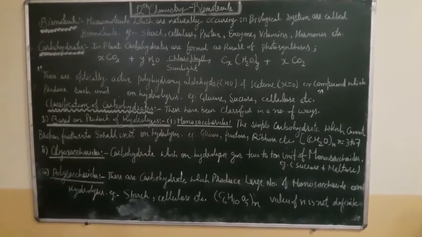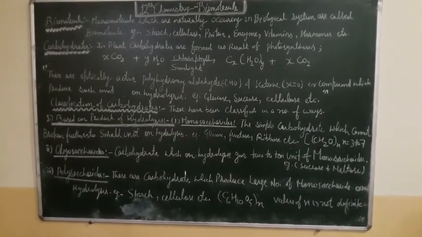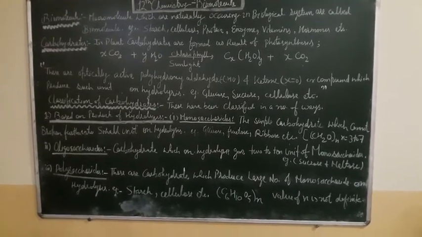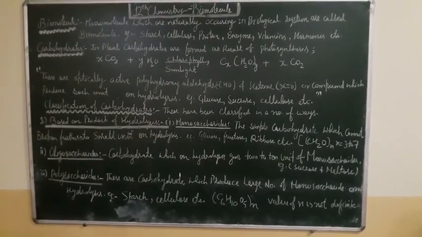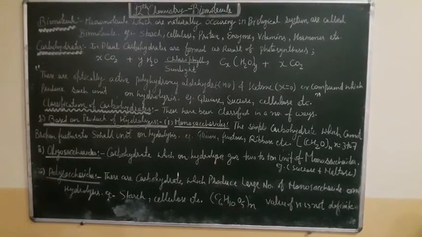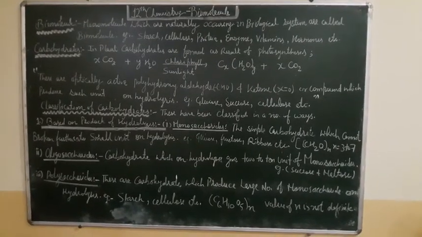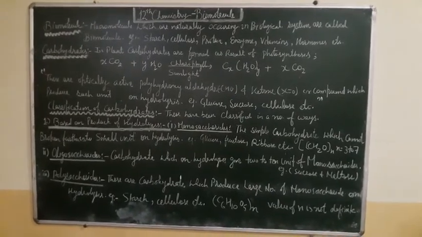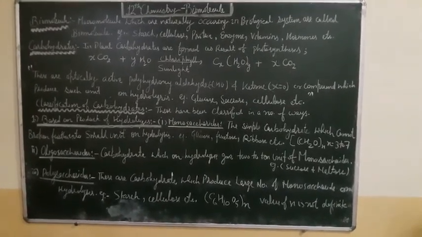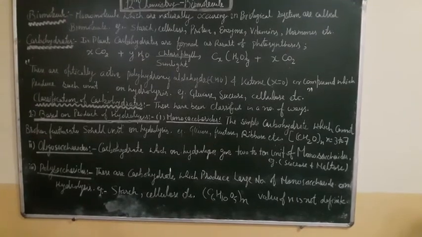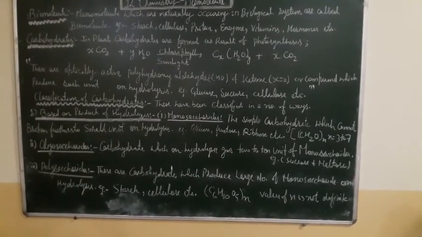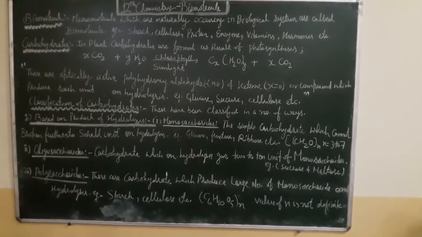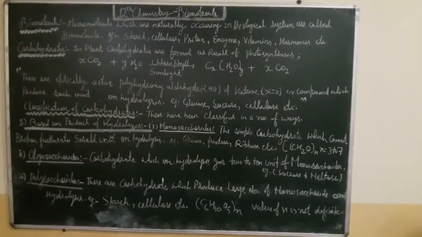The third one is polysaccharides. These are the carbohydrates which produce a large number of monosaccharides on hydrolysis. Examples are starch, cellulose, etc. And this is the general formula for polysaccharide: (C6H10O5)n, and the value of n is not defined.